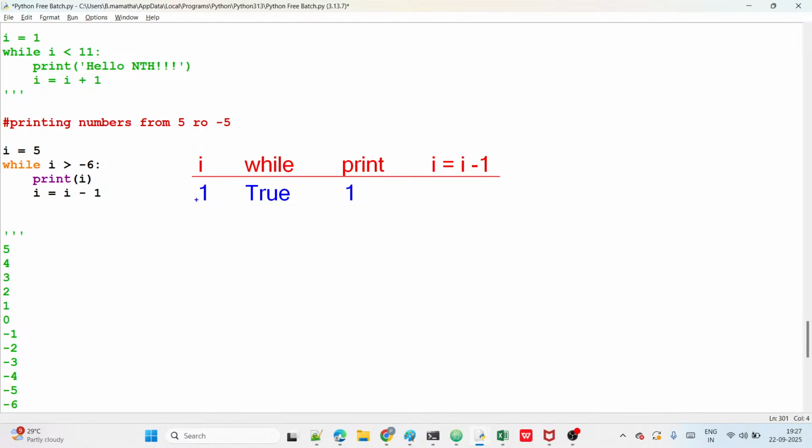Sorry guys, I made a mistake here. Starting I value is 5, right? 5 greater than minus 6, it is true.